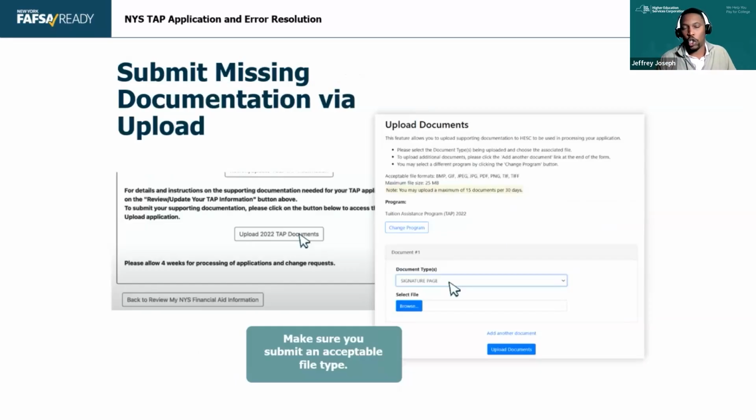There are also these instructions on those papers. So the parent signature page also has this information on how to upload it. They should just make sure they select the right file format.